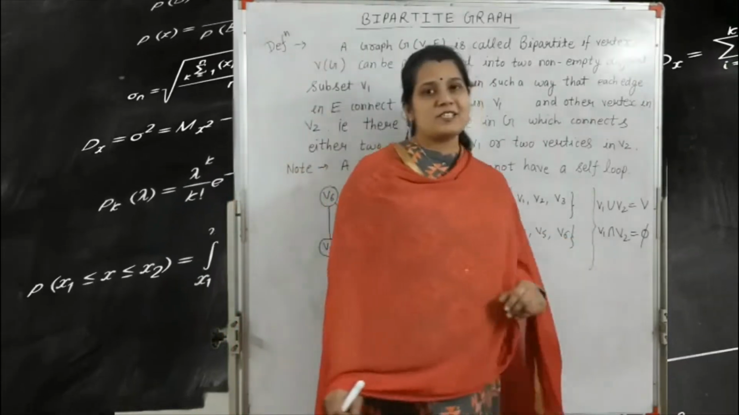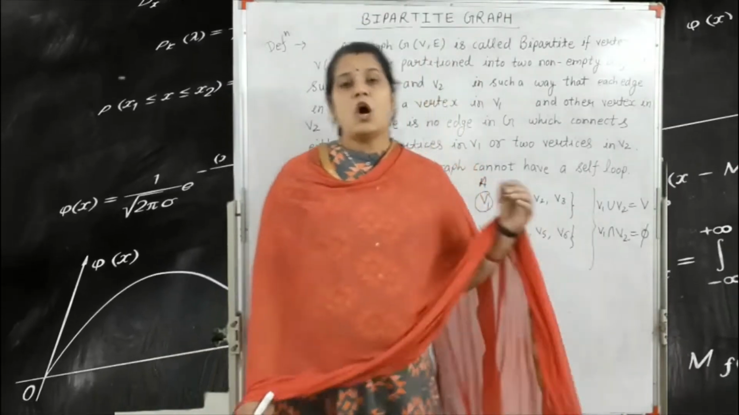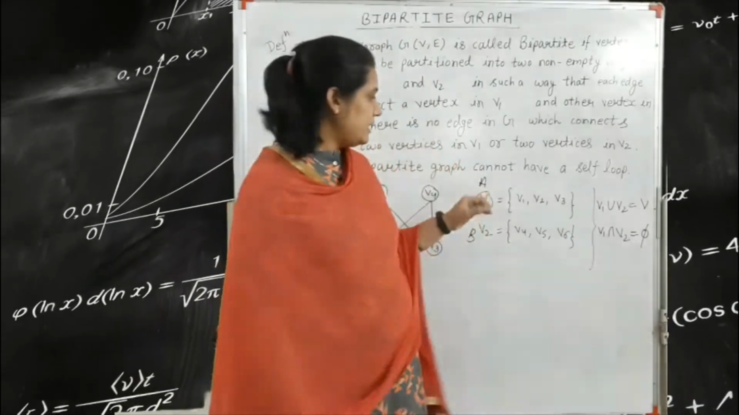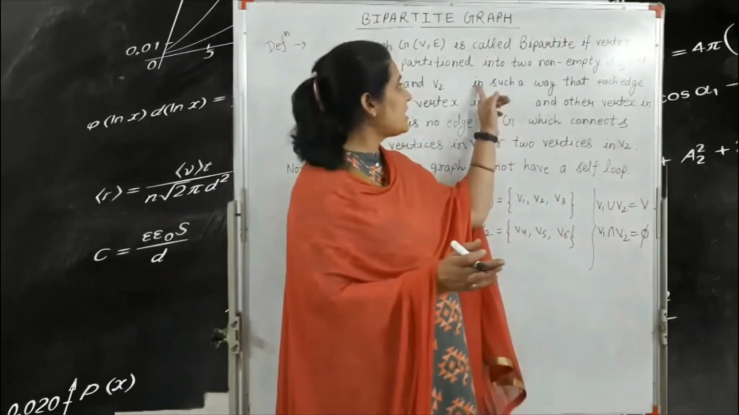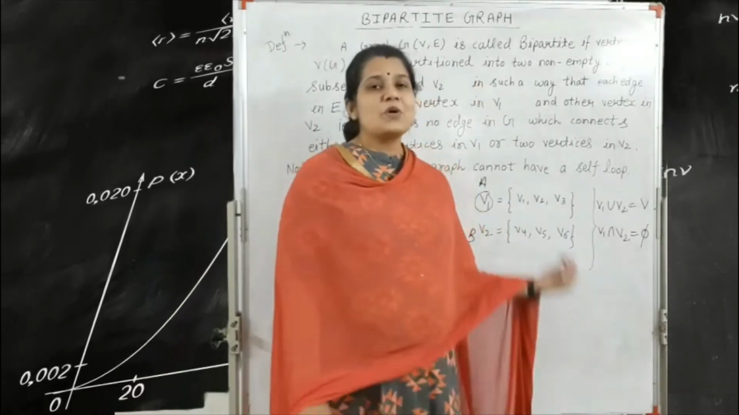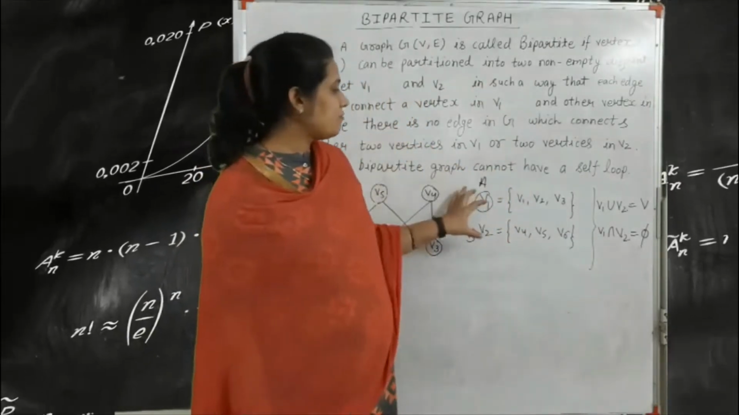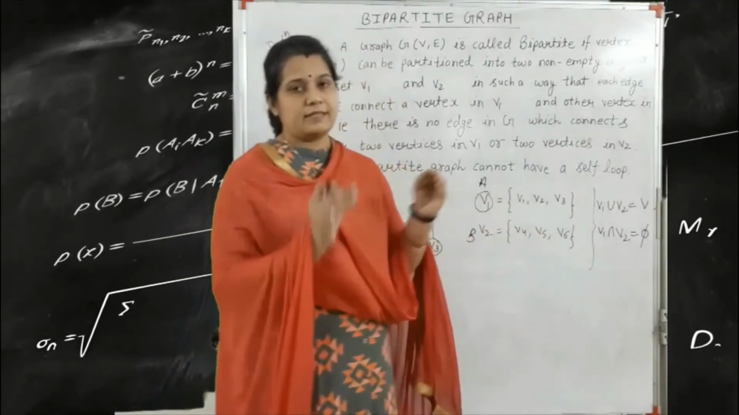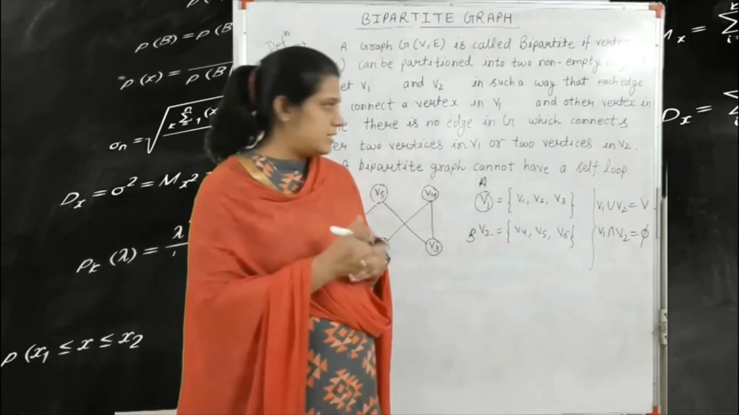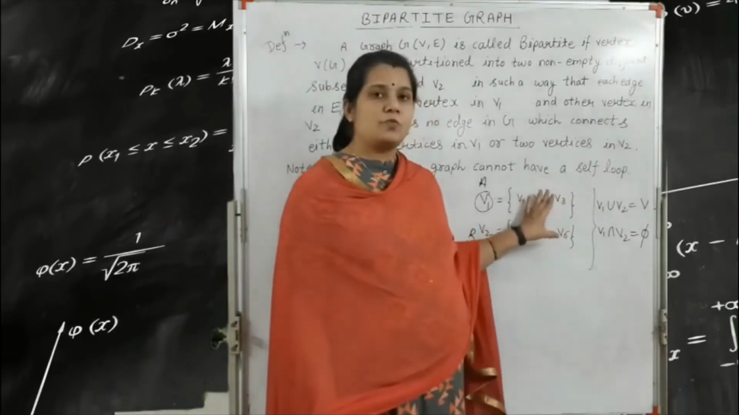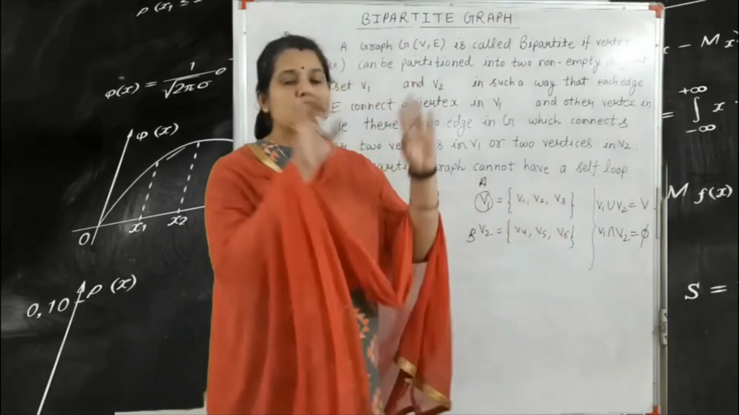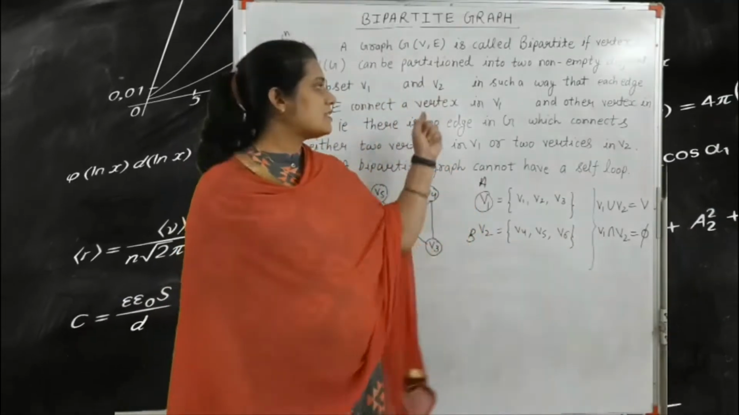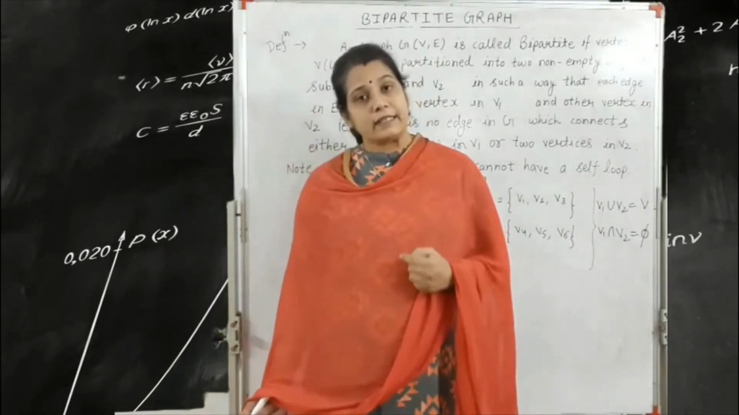But what is the intersection? V1 intersection V2, or A intersection B, is equal to the empty set, because both sets are disjoint. So always keep in mind that in a bipartite graph we have two partitions, and within each partition no vertices are connected by an edge. The union of the two sets is equal to the total set of vertices, and the intersection is empty. This is the definition of the bipartite graph.